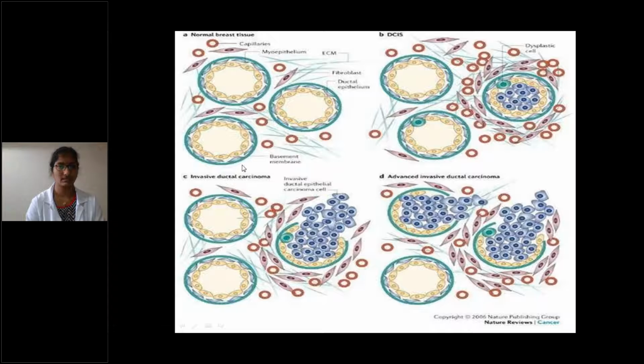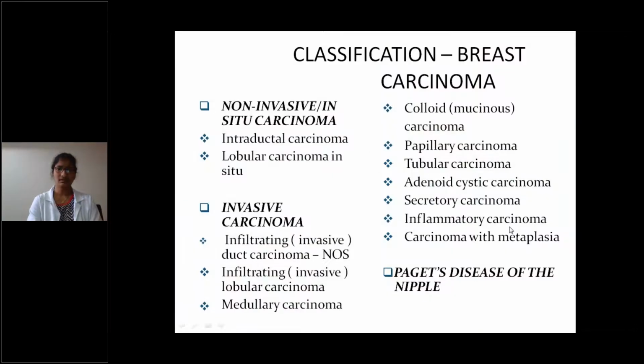Okay, as we can see, these are the normal breast tissues with normal ducts having simple single cell ductal epithelium, and in ductal carcinoma in situ we have proliferation, and this is the invasive carcinoma, early stage and late stage. Okay, coming to the classification, this is very important. Classification of breast carcinoma: non-invasive or in situ carcinoma is divided into two types: intraductal carcinoma and lobular carcinoma in situ. Invasive carcinoma is of many types: infiltrating or invasive duct carcinoma, not otherwise specified, NOS type.